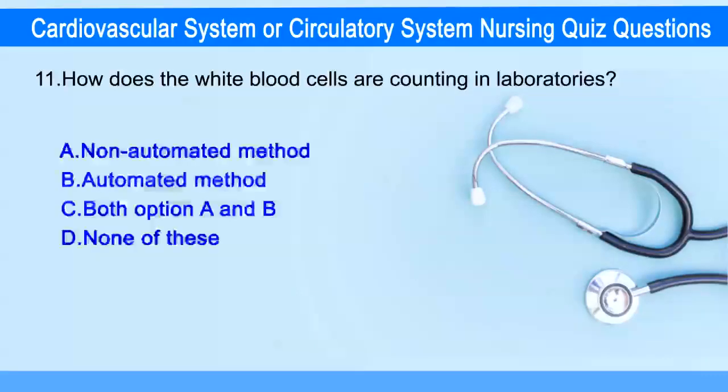Option A, non-automated method. Option B, automated method. Option C, both option A and B. Option D, none of this.